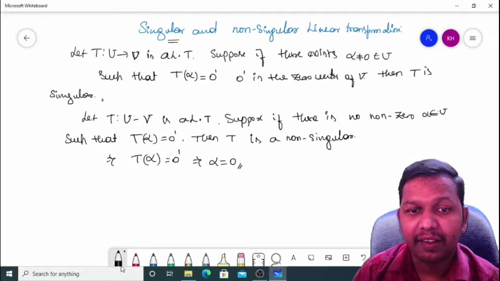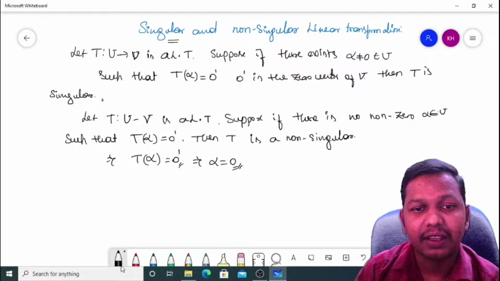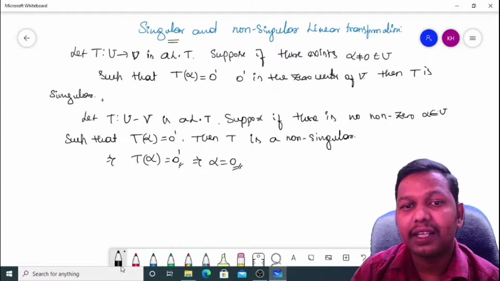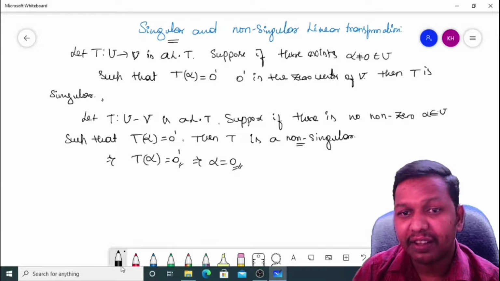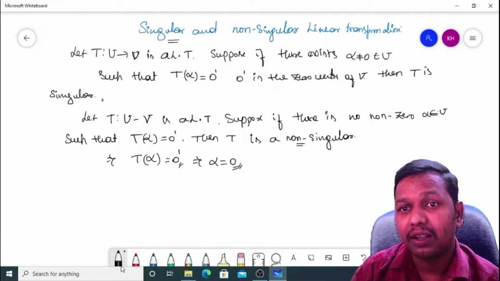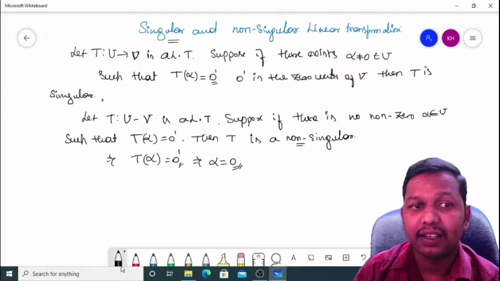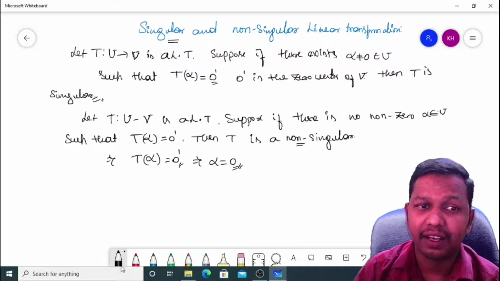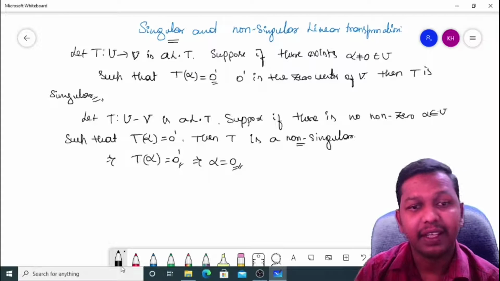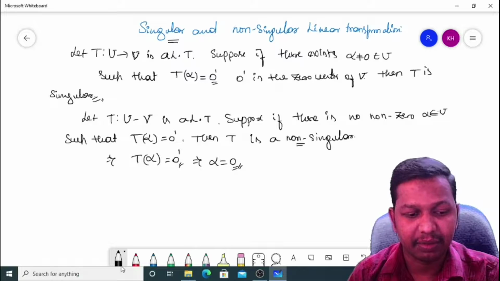That means a 0 vector has only a 0 image, then that linear transformation is called non-singular. Suppose there is one non-zero vector that has a 0 image, then that linear transformation is a singular linear transformation. This is the definition of singular and non-singular linear transformation.